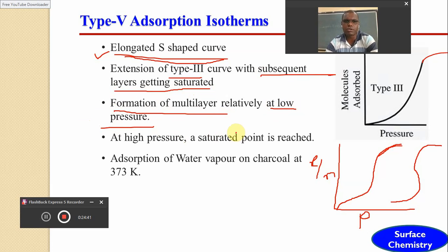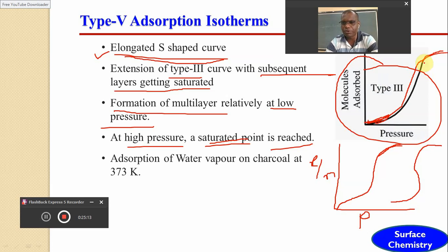But in this adsorption isotherm, right from the start there is a formation of multilayer, and the rate of multilayer adsorption goes on increasing, and after increasing the pressure further there is a slight saturation, and at high pressure the saturation point is reached. This is purely multilayer adsorption with the saturation point at high pressure. The example is adsorption of water vapors on charcoal at 373 Kelvin.